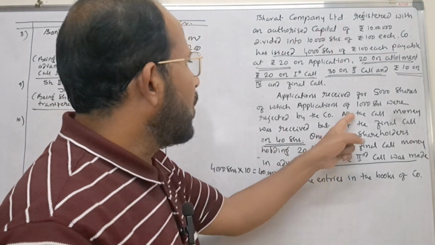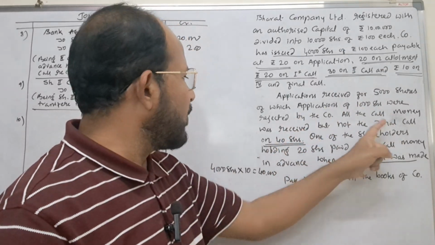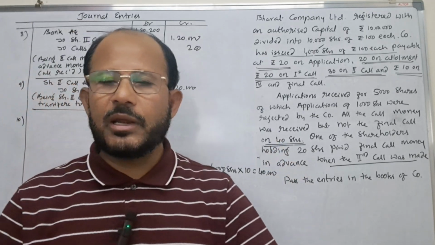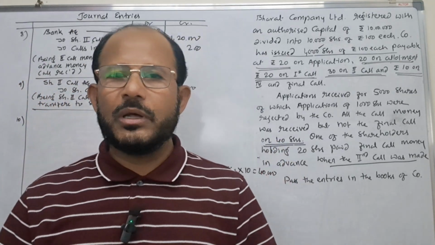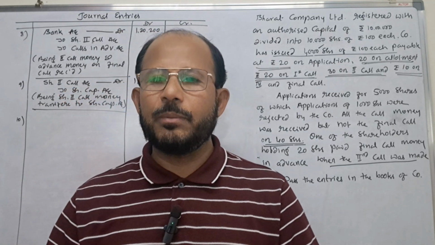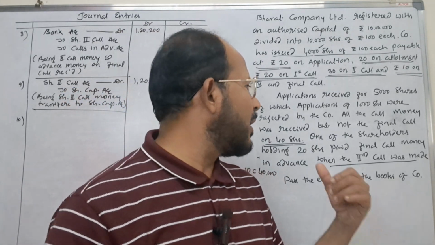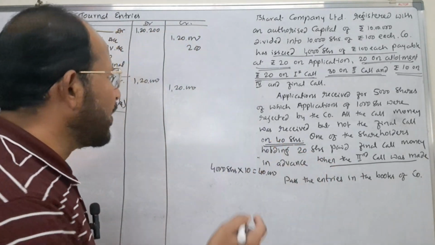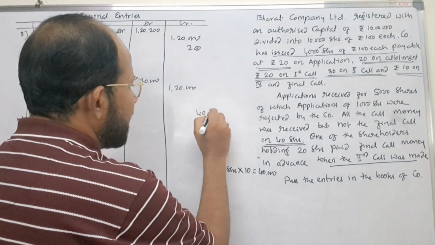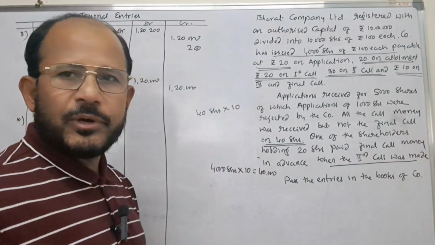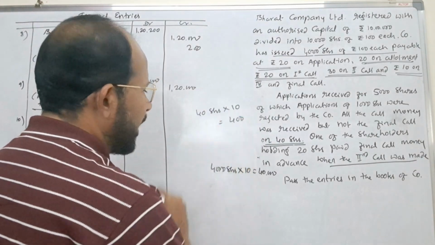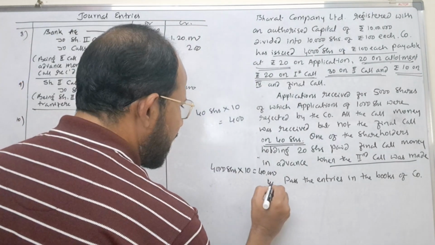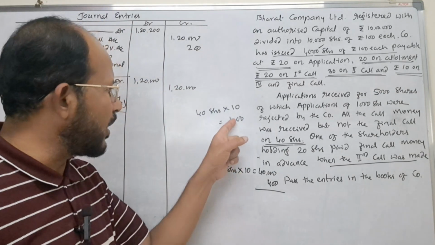Information is there. All the call money was received, but not the final call on 40 shares. Assume that one of the shareholders is holding 40 shares. He has not paid due to one or the other reasons the call money to the company. How many shares he is holding? 40 shares. On 40 shares, final call money is rupees 10 per share. Therefore, it comes to rupees how much? 400. Company's expectation was to collect rupees 40,000, but one of the shareholders had not paid rupees 400.